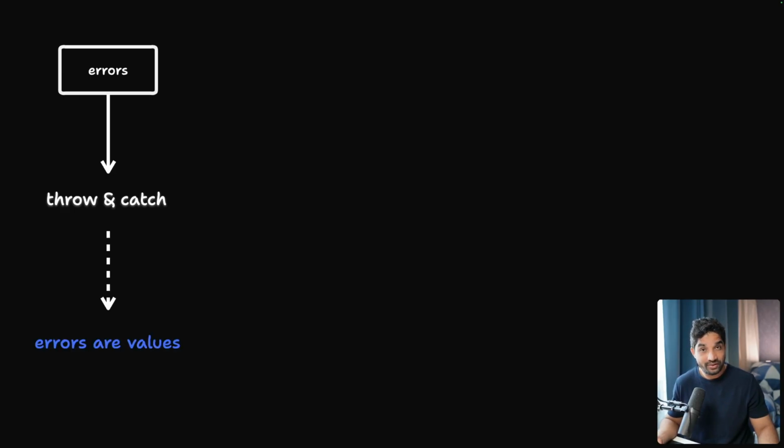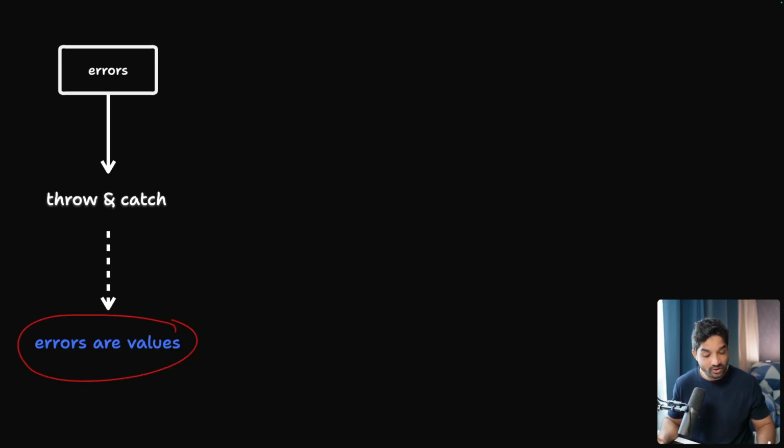First is errors. So if you see other languages, we use something called throw and catch. We use try catch blocks. So we throw an error and then we catch it, hopefully, and then we handle it. But in Go, we have something different, which is errors are values.